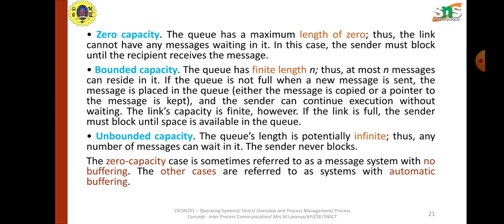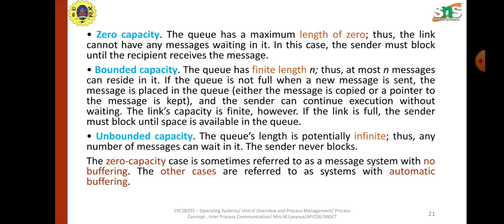In this, the link cannot have a message waiting. That is, the sender sends the message directly to the receiver.